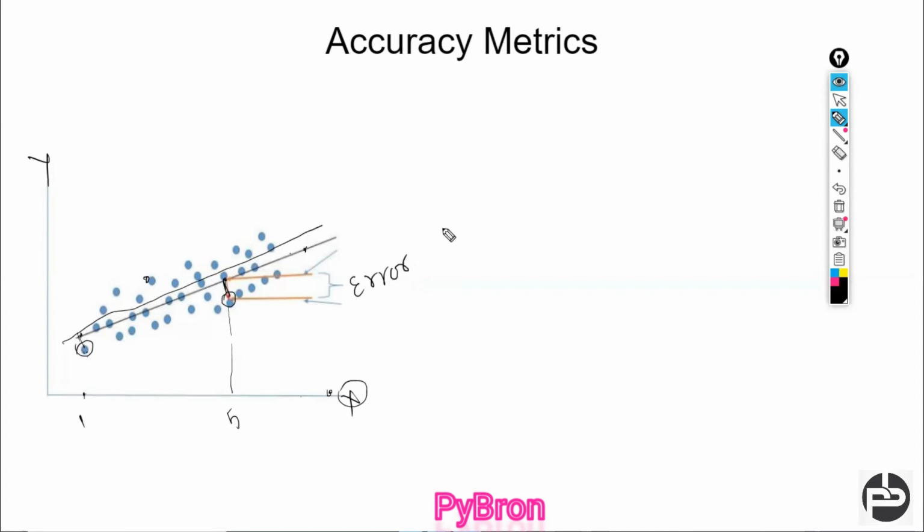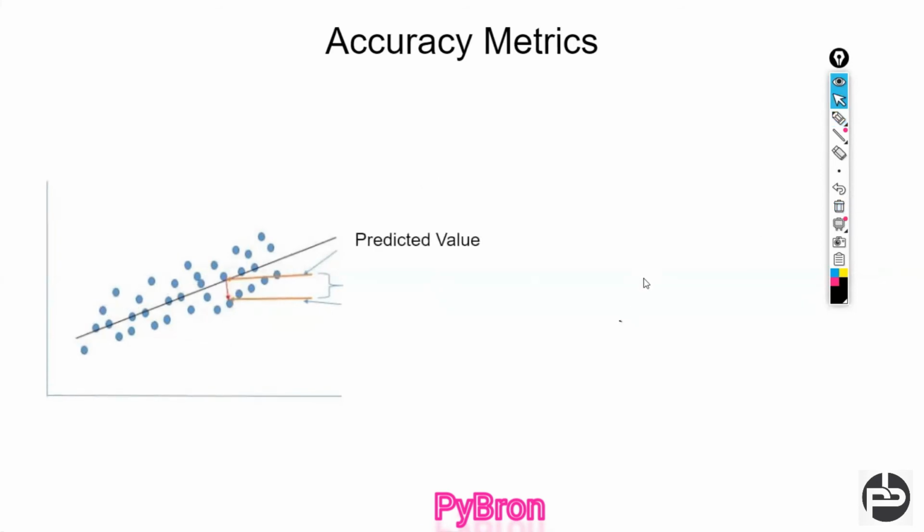I just made a slide also, don't worry. This is what my model predicts, so this is the predicted data, and this is the actual data. Let me show it with the slide so you get a clear picture. You can see this is the predicted value, this is the error term, and this is the actual value, right?